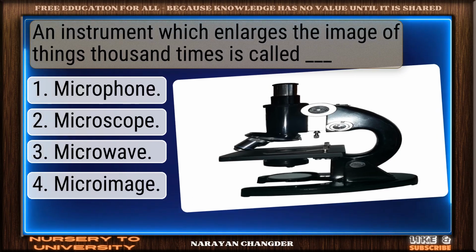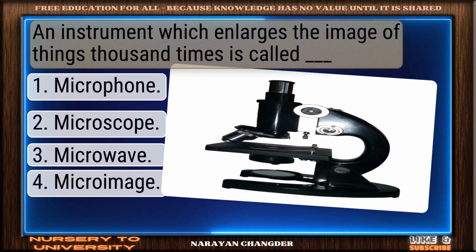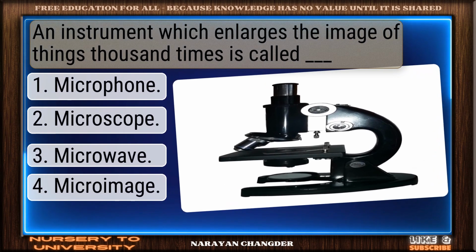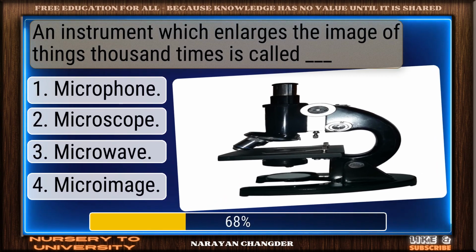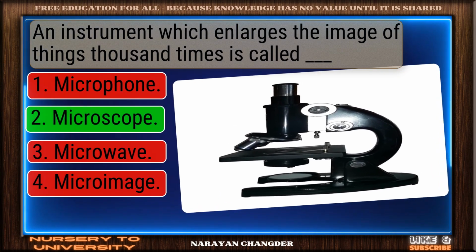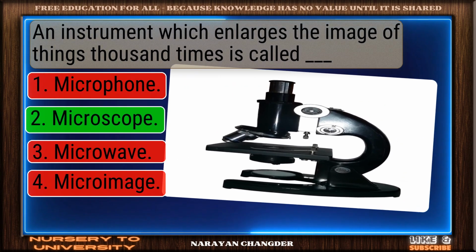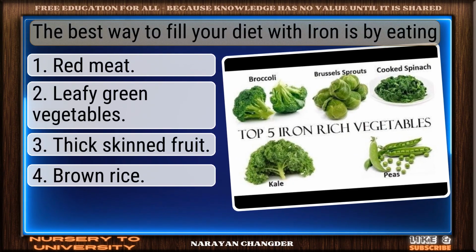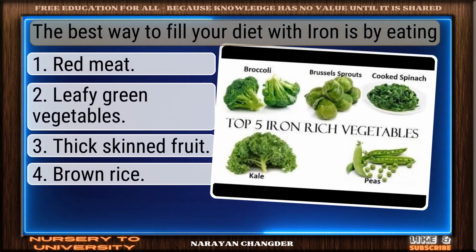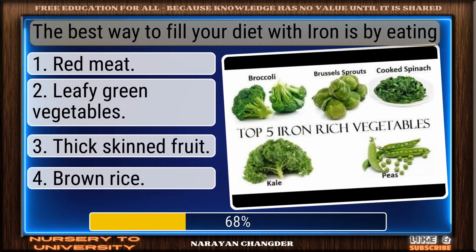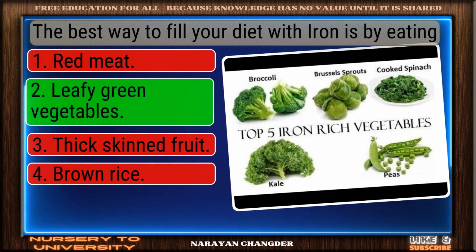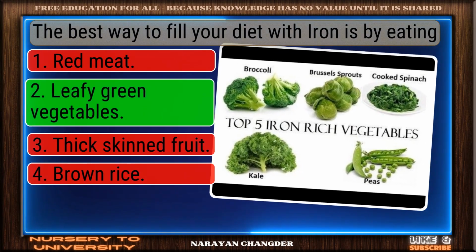An instrument which enlarges the image of things 1,000 times is called ____. Solid response. Microscope is a valid choice. The best way to fill your diet with iron is by eating ____. Excellent choice. Leafy green vegetables is the right answer.